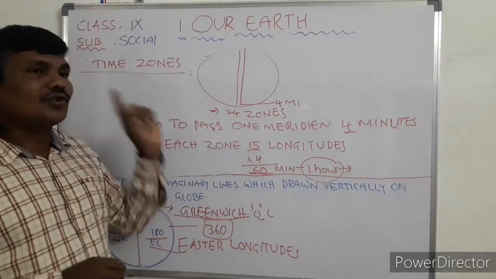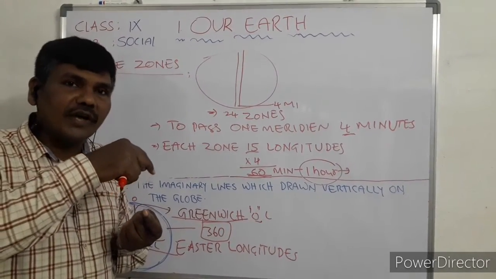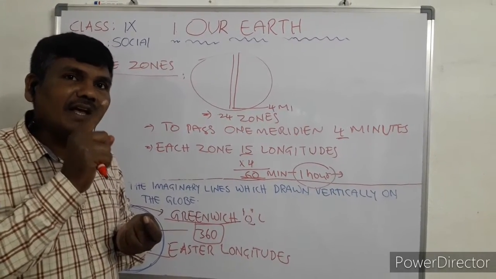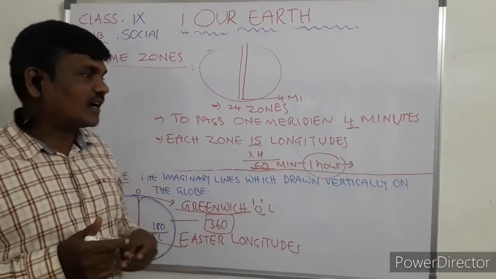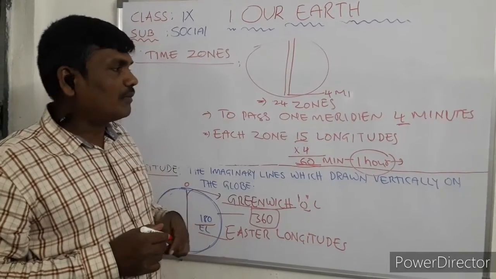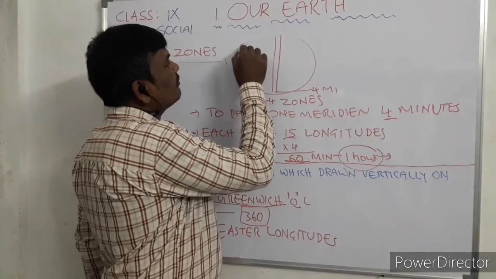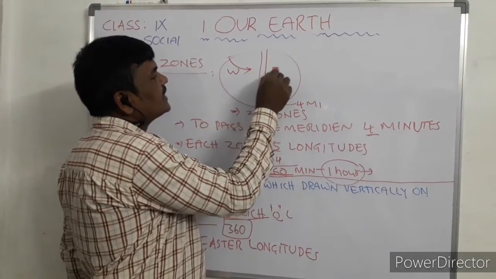So to complete its rotation through one zone, the Earth takes 1 hour. That is called our time zone. And Earth is moving from where to where? Earth is moving from west to east direction.